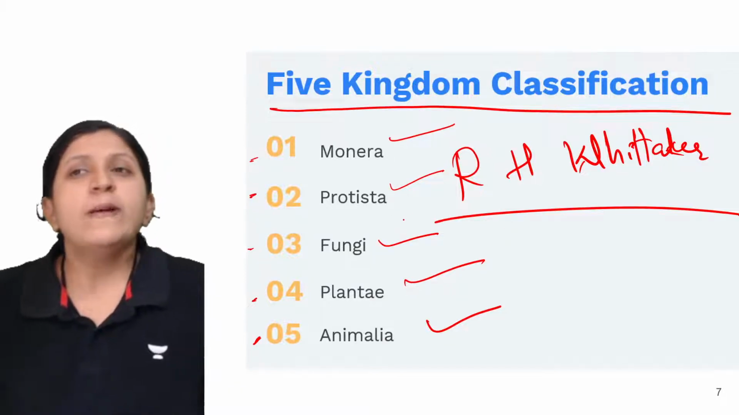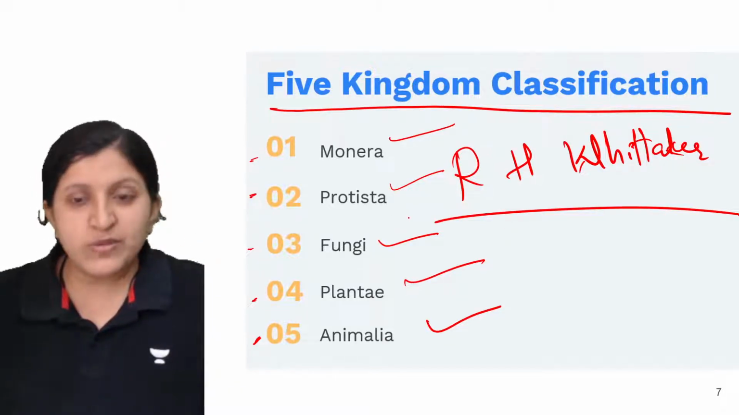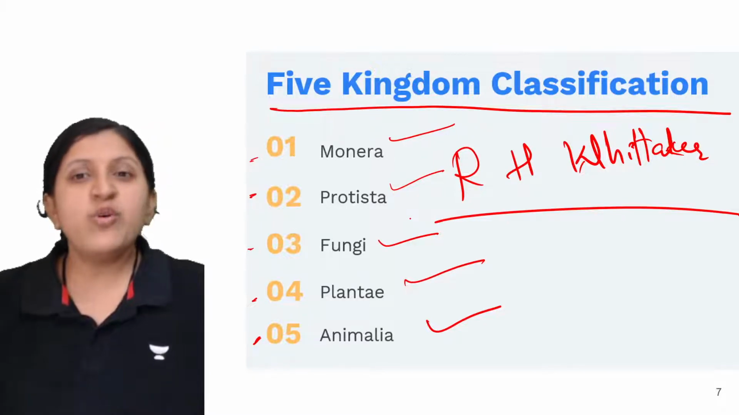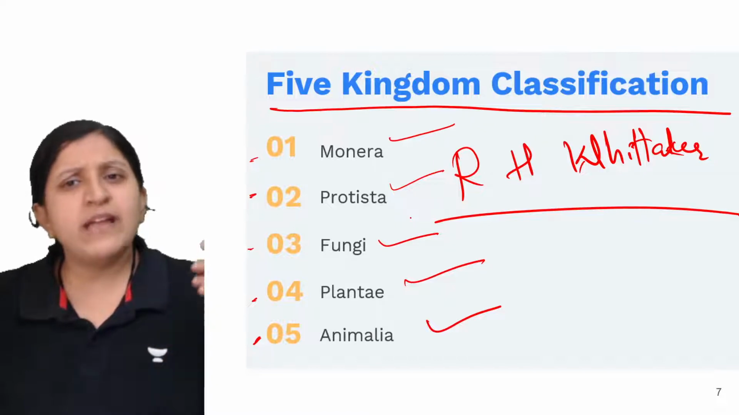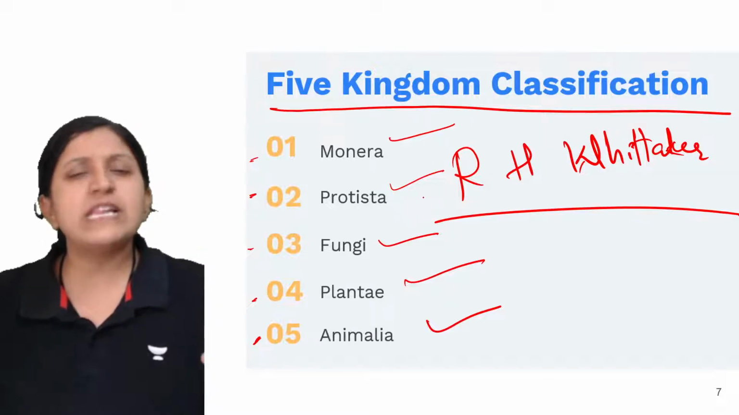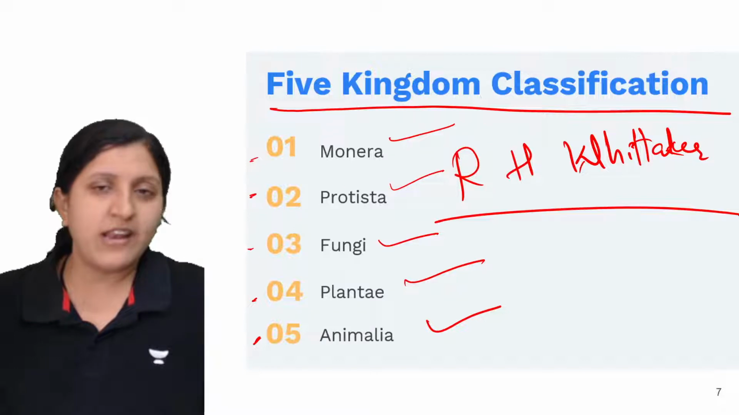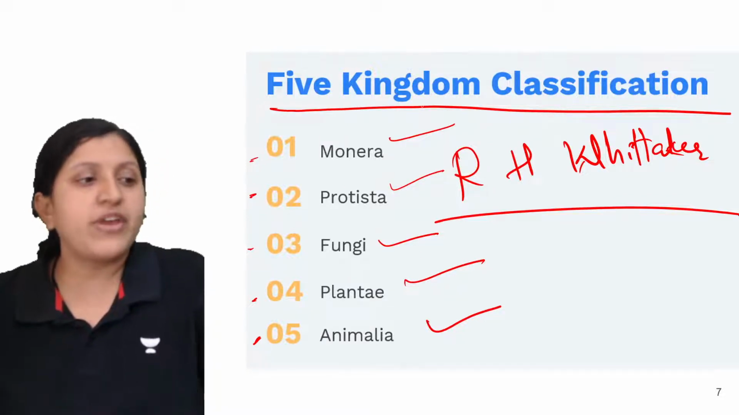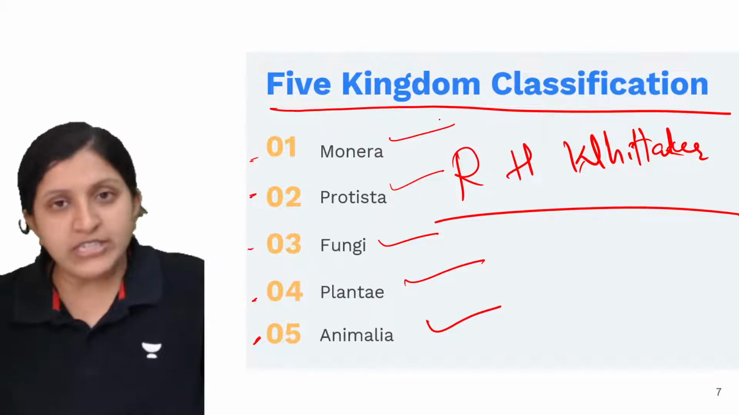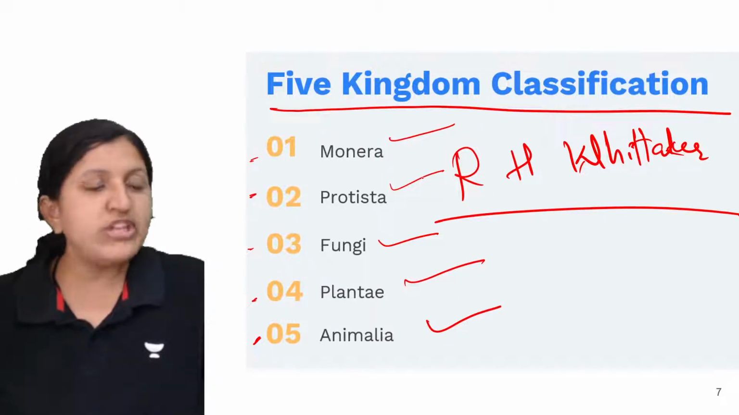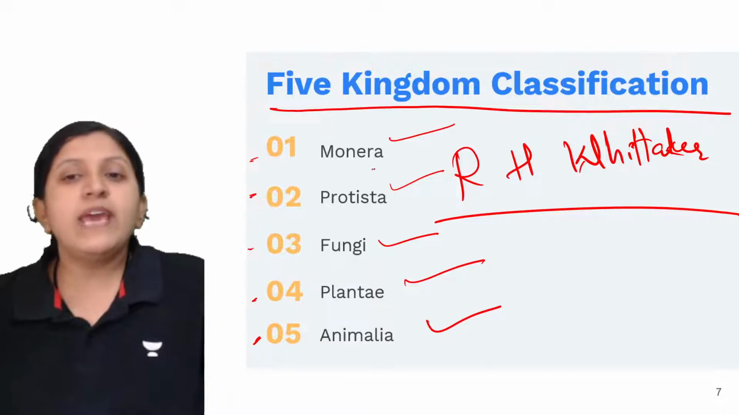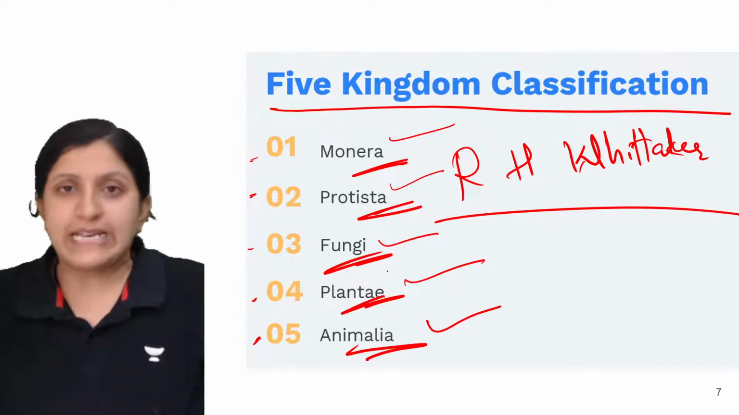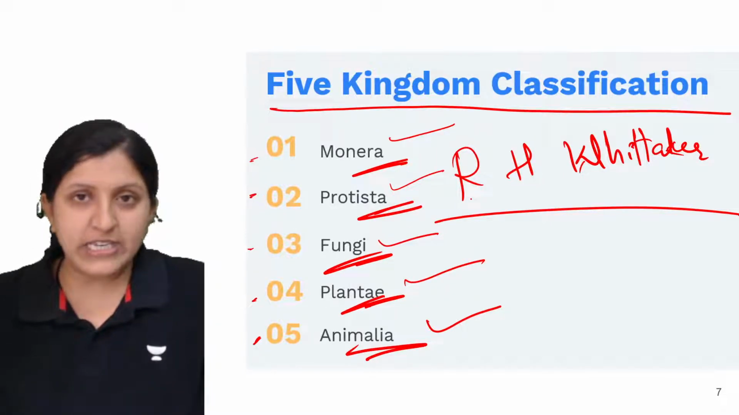There was some confusion earlier when the 2 kingdom classification was there. The Protista, the Monera, everything was placed in Plantae and Animalia, which was just 2 kingdoms. Now we have a 5 kingdom classification where the salient features are known, and organisms are placed in their respective category based on their characteristic features.